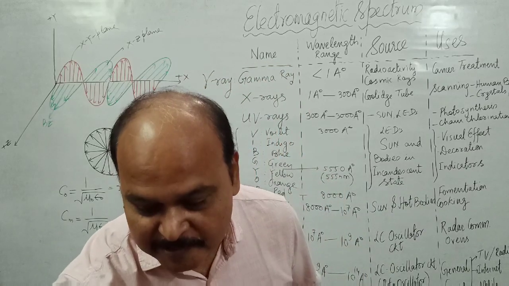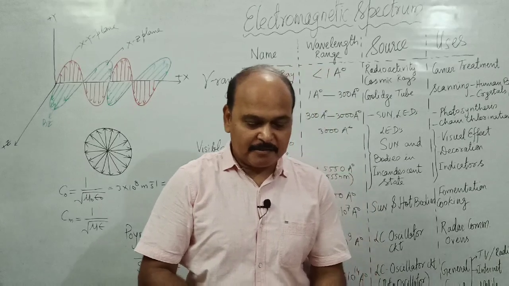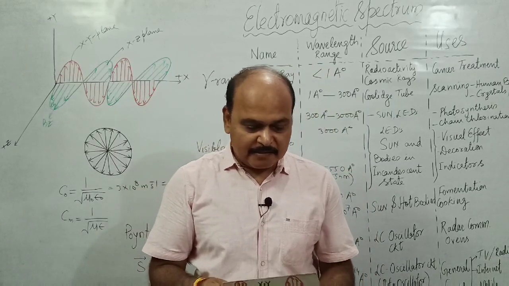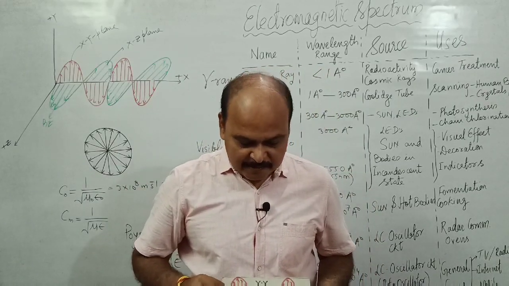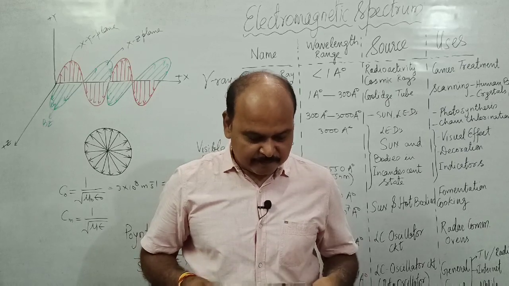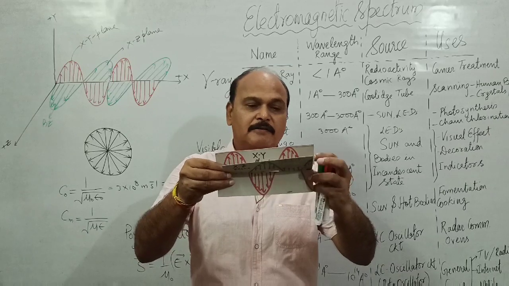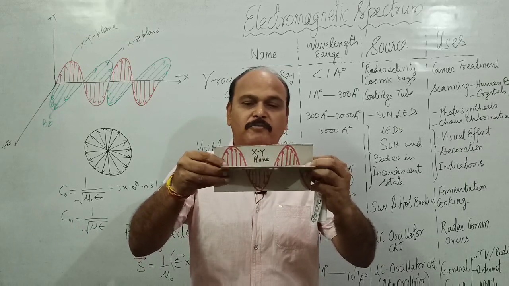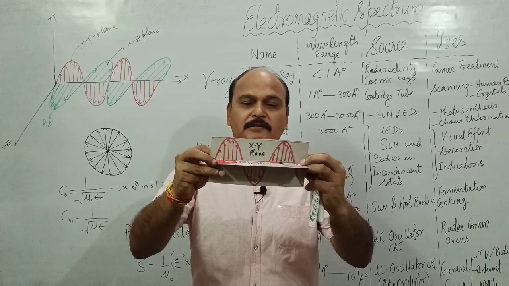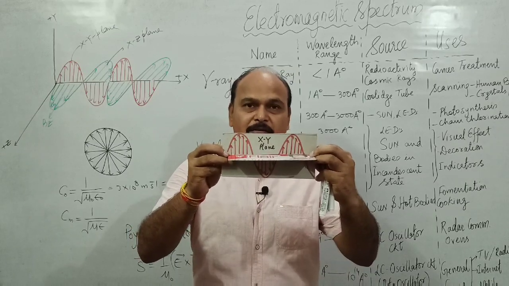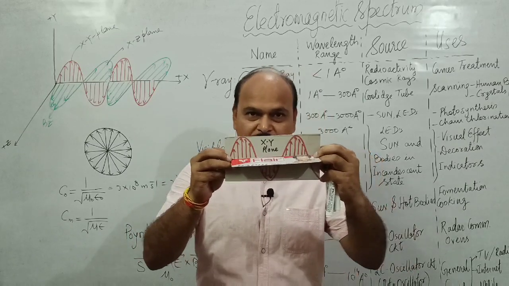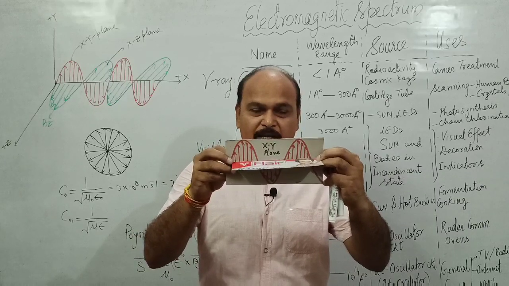This still photograph can be seen with the help of this. At any instant, say, this is the loop of electric field vector. Can you all see? At any instant, this is the loop of electric field vector. You can see the loop formed in the xy plane.